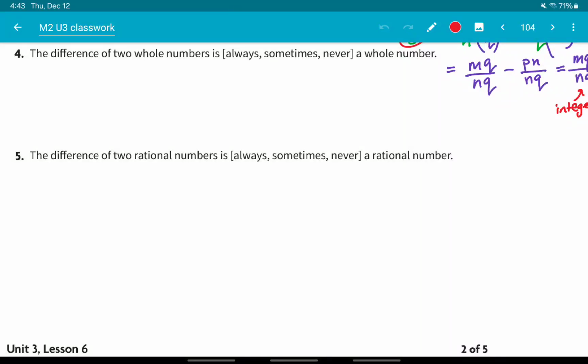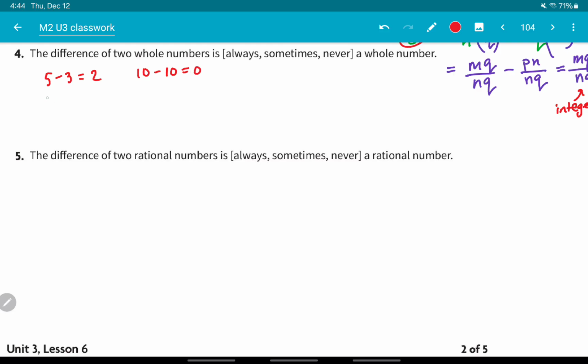The difference of two whole numbers is always, sometimes, or never a whole number. Well, let's start with some examples. Let's say I did 5 minus 3. Those are whole numbers. I get 2. Let's say I did 10 minus 0. Actually, that's a whole number. Let's do 10 minus 10. 0, that's a whole number.